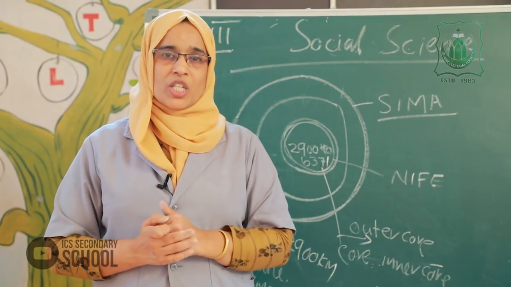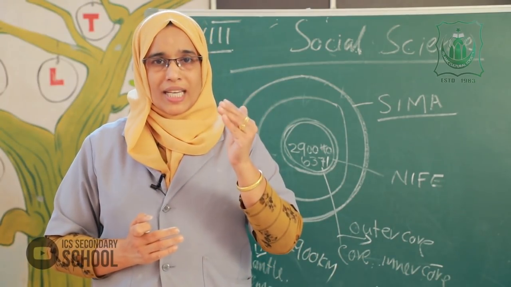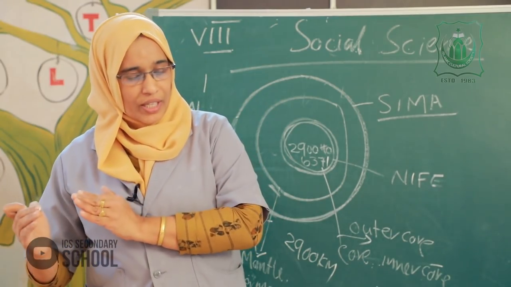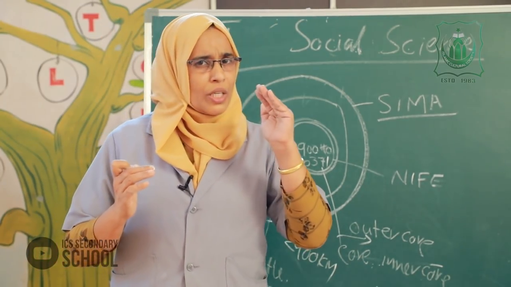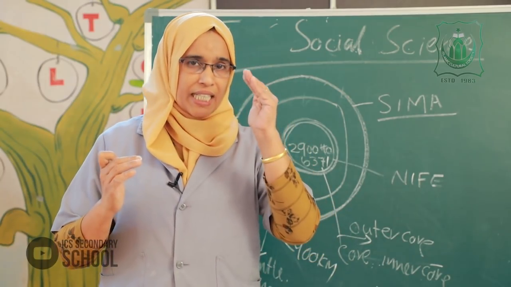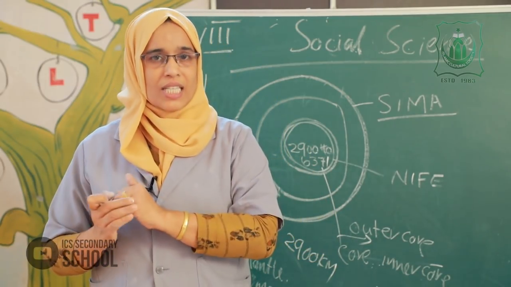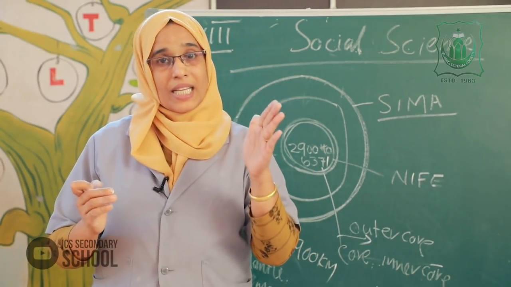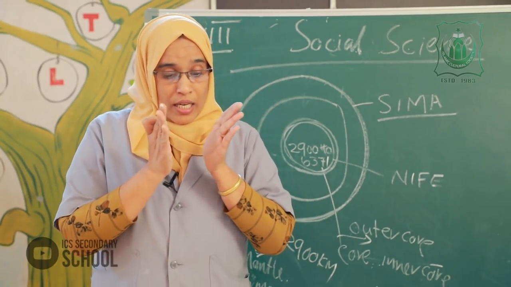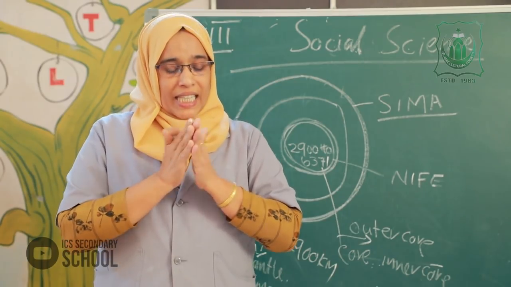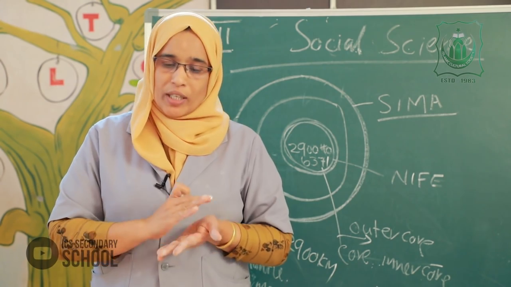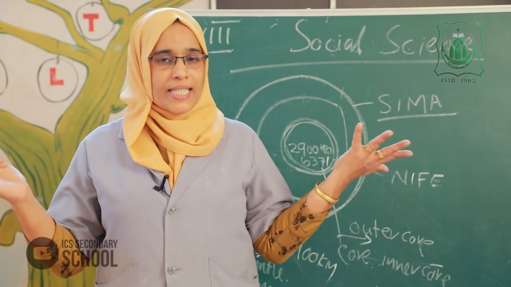Then the next part, the mantle, is at the bottom of the crust. It extends 2900 kilometers from the crust, with an upper mantle and a lower mantle. The upper mantle is in a solid state, and the lower mantle is in a molten, semi-liquid state.